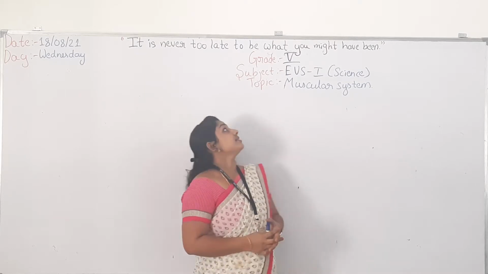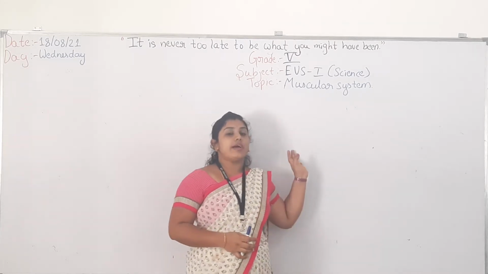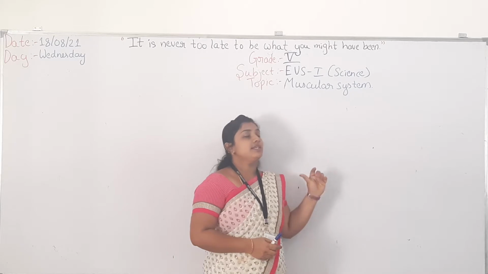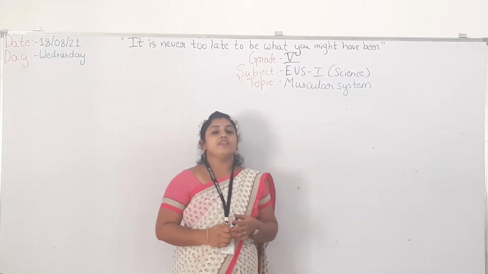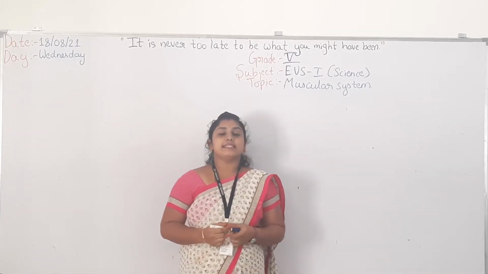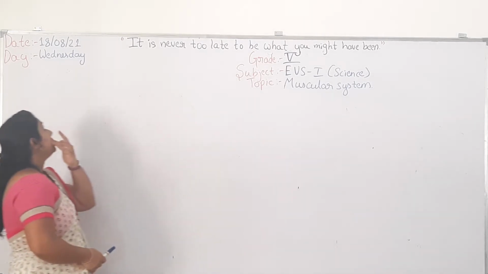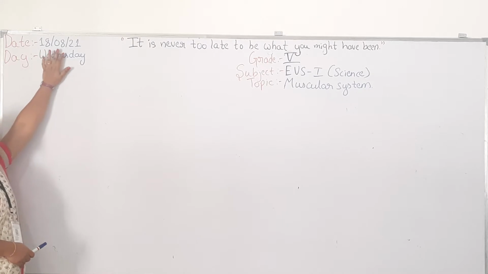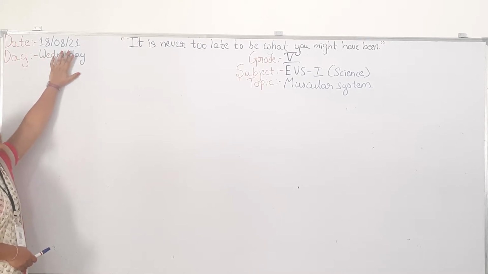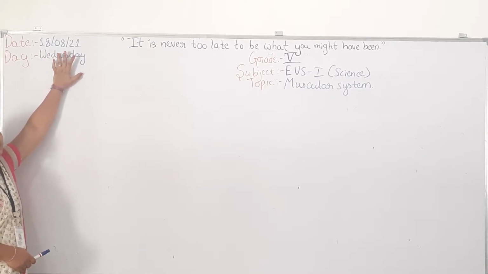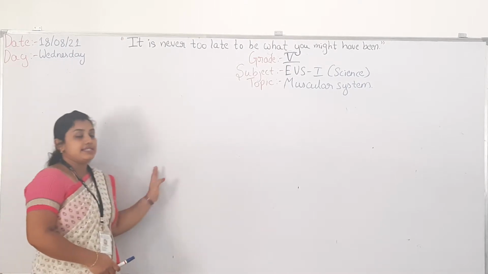Today our subject is EVS 1 and the topic is the muscular system. Before we start today's class, let's see today's date. It is 18, we are in the month of August, the year is 2021, and the day is Wednesday.